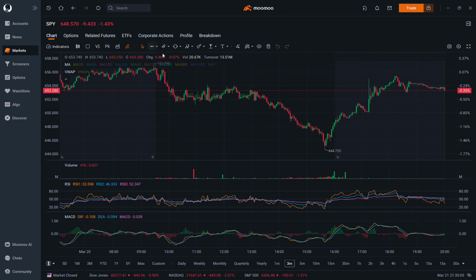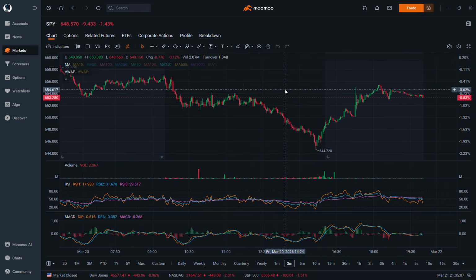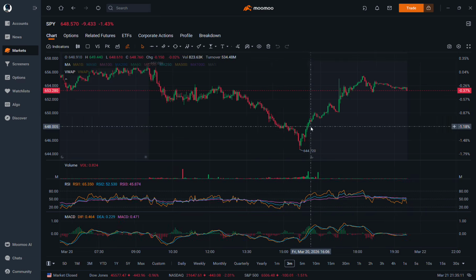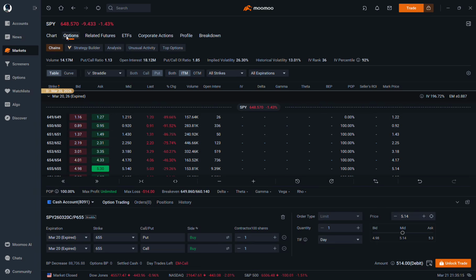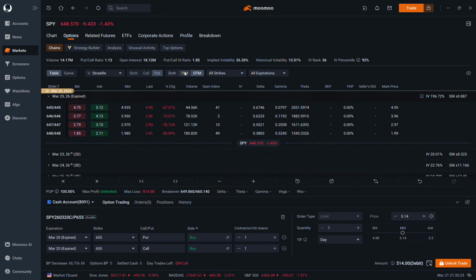On Friday, we had a massive drop in the S&P 500, closed at 1.43% down, but the low was about 1.90 to 2%, hitting $644. Something called implied volatility, which is the IV, ruins everything from your zero-day OTM, out of the money, versus in the money, and that's why most people lost their money. Now let me break it down.